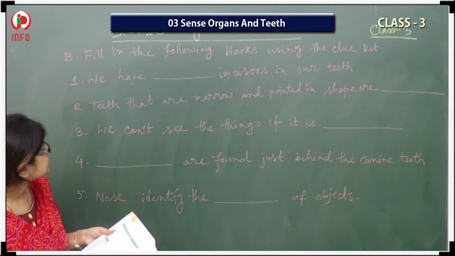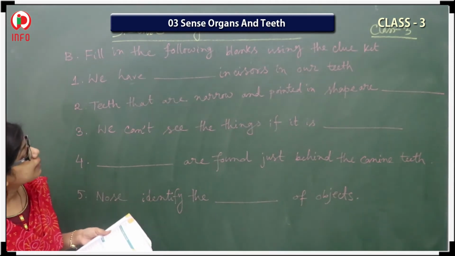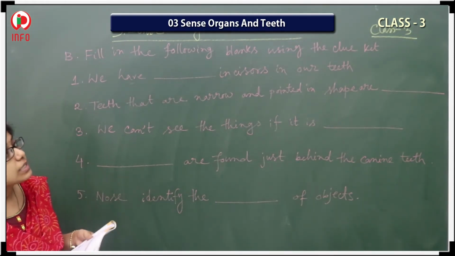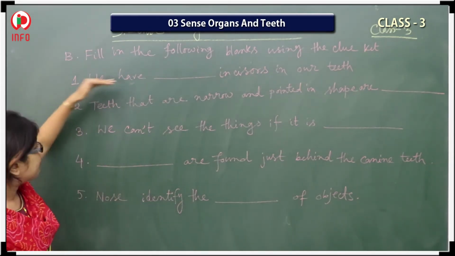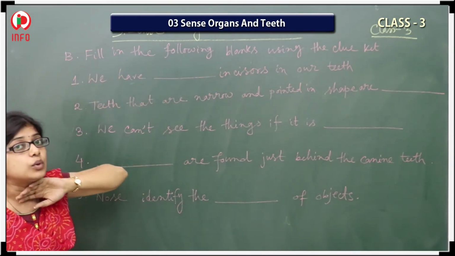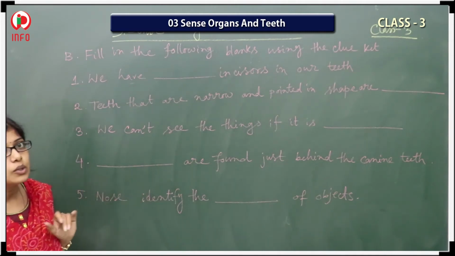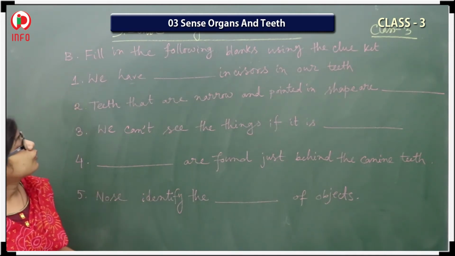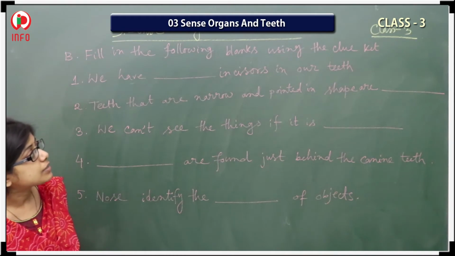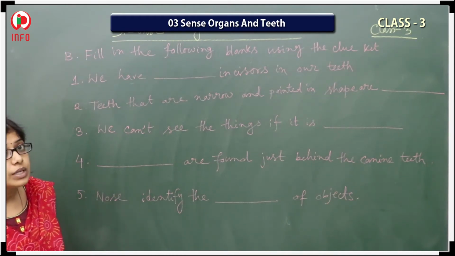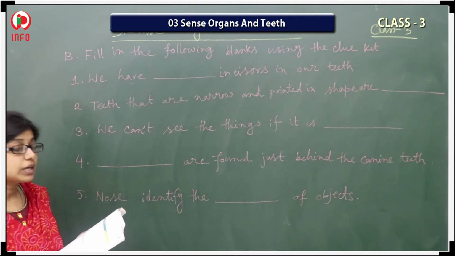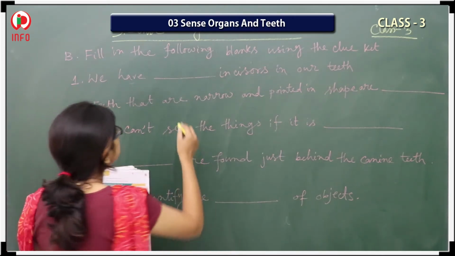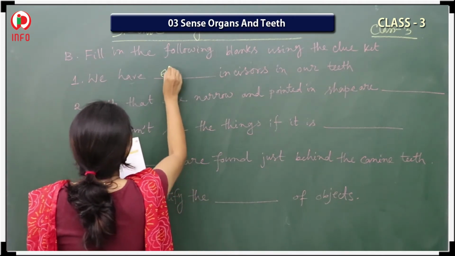Now we are going to discuss the B bit. Fill in the following blanks using the clue kit. So here the blanks are there. You have to fill it applying the clue kit. First one, we have dash incisors in our teeth. So how many? All of you can see from the clue kit that 8 word is there. So you have to write here 8.